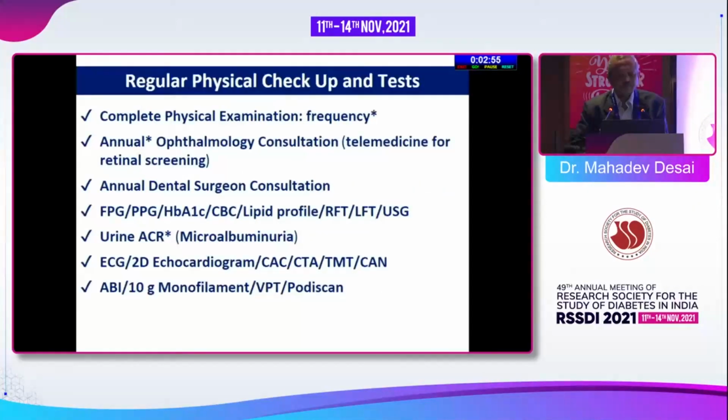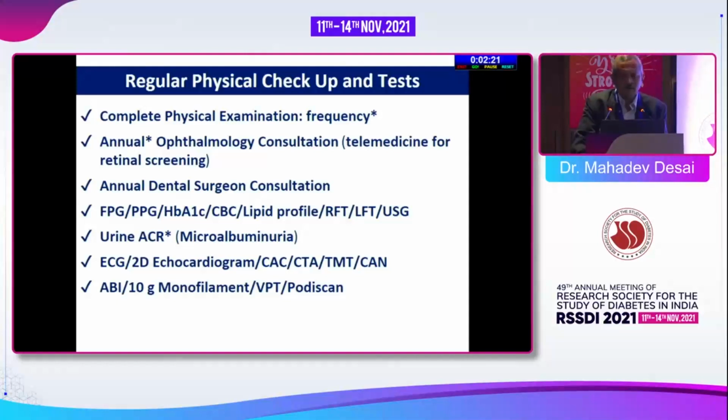The regular physical checkup and tests are very, very important, because that is how we pick up the earliest signs of complications that may be in the offing. So a complete physical examination at least once a year, then an annual ophthalmic checkup, which includes fundus examination, and now telemedicine for retinal screening is accepted. Then annual dental surgeon consultations. This is one neglected area, and we know that periodontitis is one of the important complications leading to further systemic infections, including bacterial endocarditis.